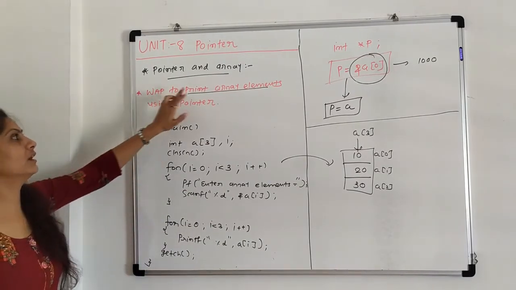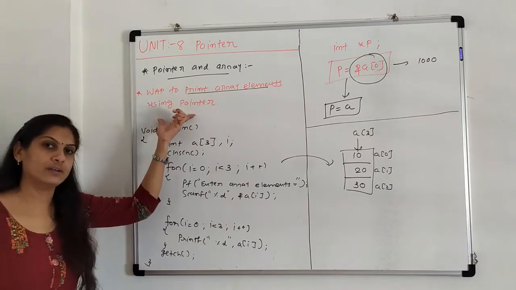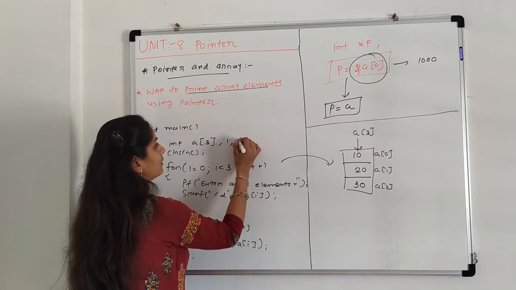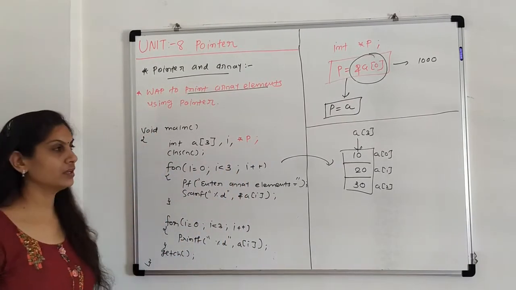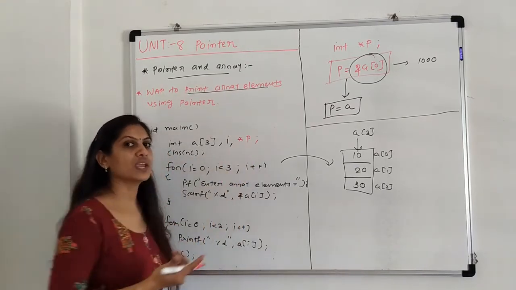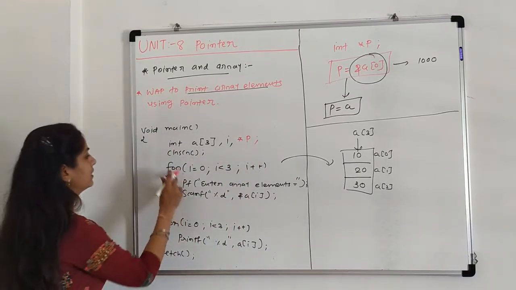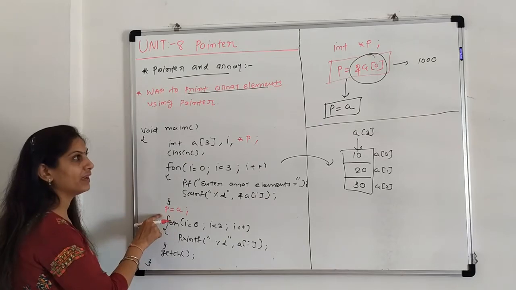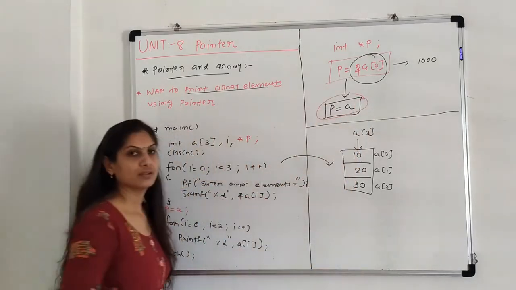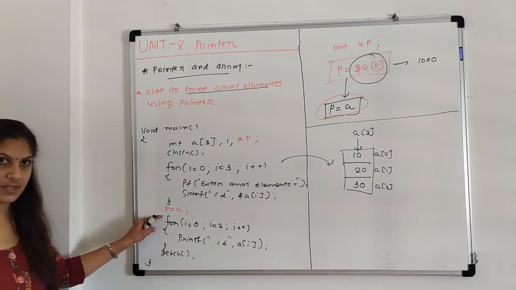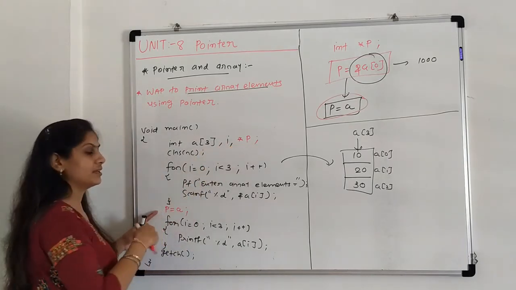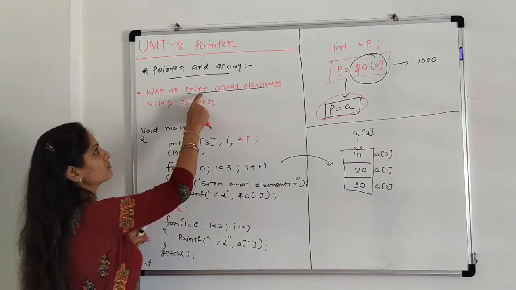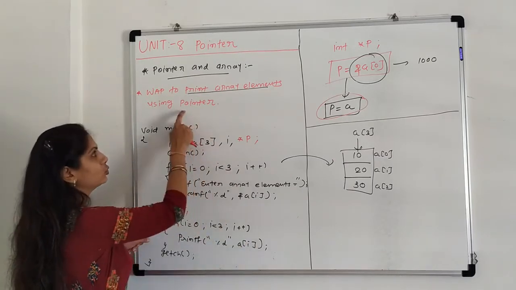Now we have to convert it to print array elements using pointer. So we have to add the pointer concept here. For that, first we have to declare one variable, that is p, pointer. This is the declaration of p. Now second is initialization. So here after printf and scanf we initialize the pointer. We are directly writing p equals a. This is pointer initialization. Declaration, initialization. Now we have to use here which variable? Pointer variable, because we have to print the array using pointer.